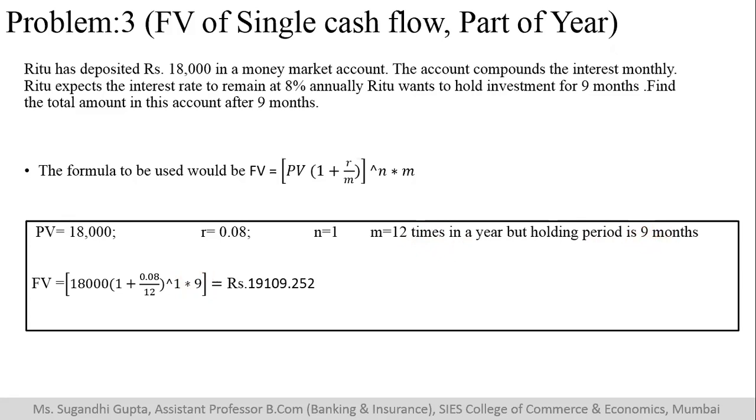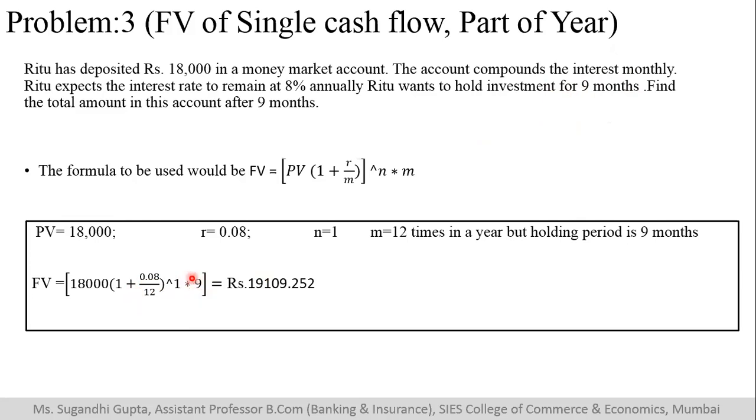Okay. So this is a sum where the holding period of the instrument is 9 months and not 1 year. So say for example, if we say that the holding period for this investment would have been 18 months, or say 32 months, or something like that, then in that particular case we would have substituted the same value here. Now you will not change this 12. It will not become 32 or 33. Why? Because the compounding is taking place monthly. We divide this only by 12, or by whatever rate the compounding takes place.